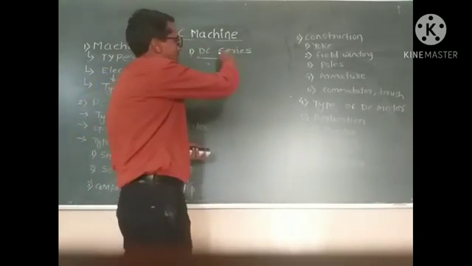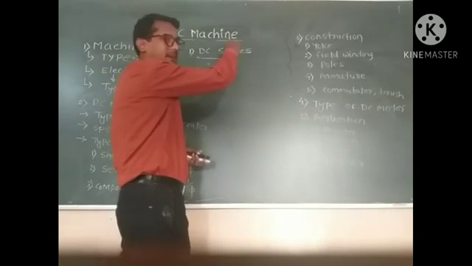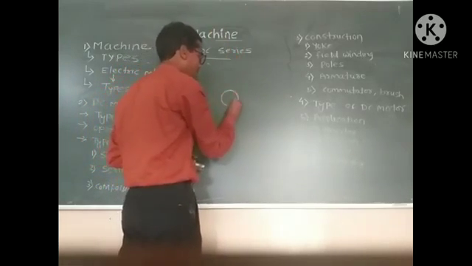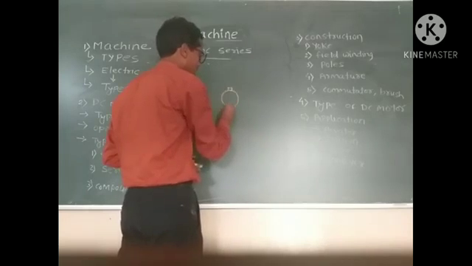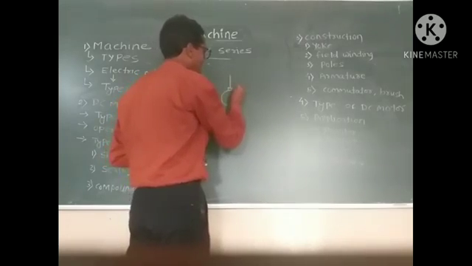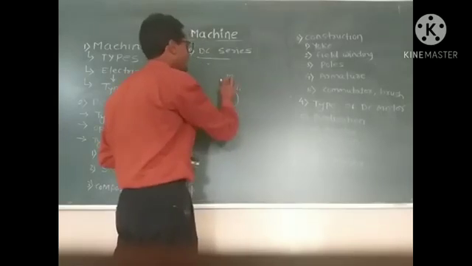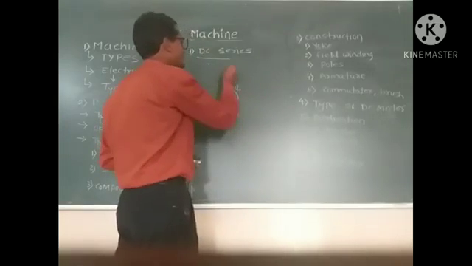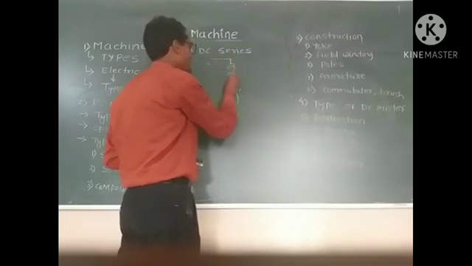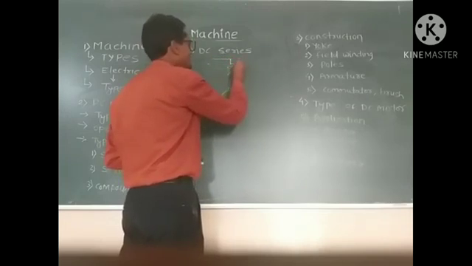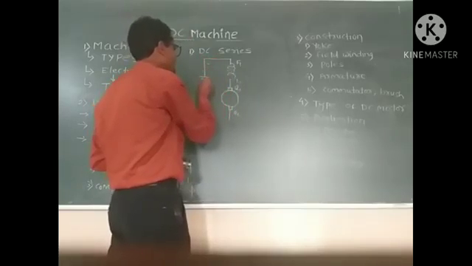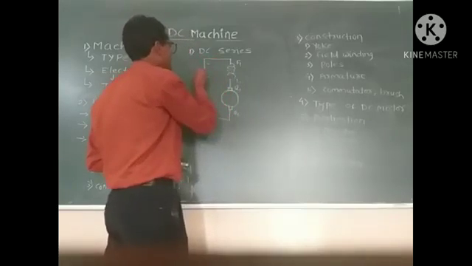DC series motor. The name indicates that here the two windings are connected in series. First of all, draw the armature, with two terminals of the armature denoted by A1, A2. In case of a DC series motor, the field winding is in series with the armature. That means we have to draw the field winding F1, F2, and the whole connection is across the DC supply.